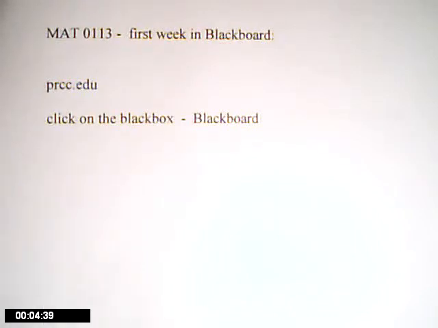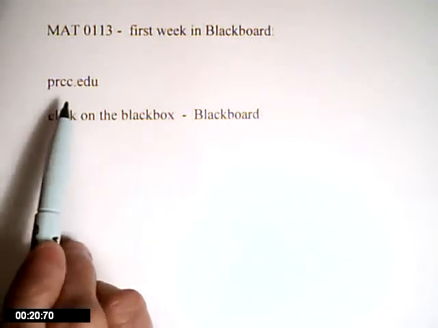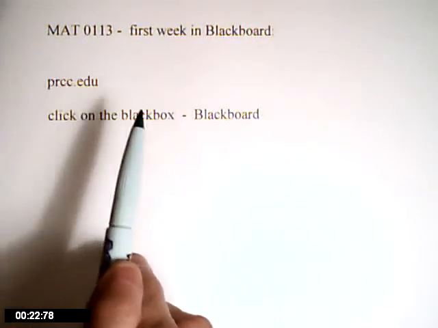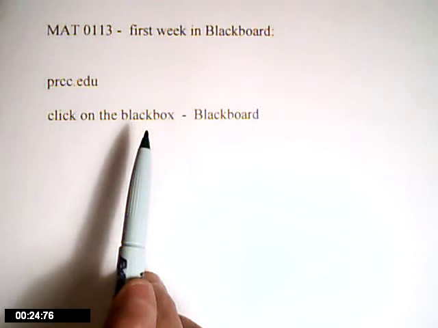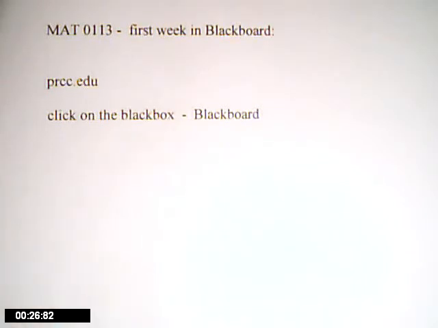I just want us to get together on a few things early in the course as you start your Blackboard orientation. We will use Blackboard this week for orientation and then quickly move on to Course Compass or My Math Lab for math. To get started in Blackboard, you're going to go first to prcc.edu. You'll look for a black box toward the bottom of the screen. Click on that, and that's going to let you into your Blackboard account.